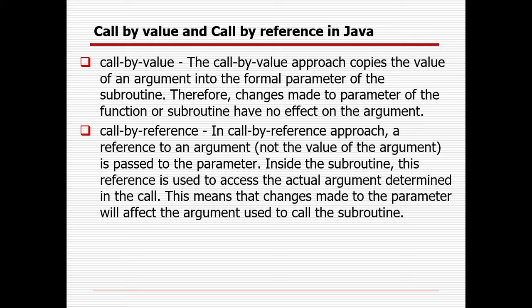That means, suppose in the class itself you are creating some method or function where you are passing some parameter, right? But in the main method you want to use the same method, where you are changing the value. So in case you are changing the value, that will not impact your original method argument. So that is called call by value, right?